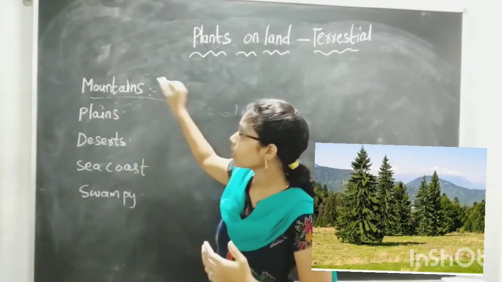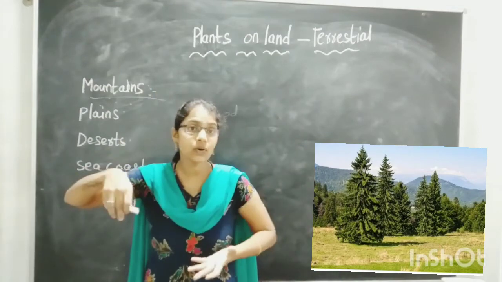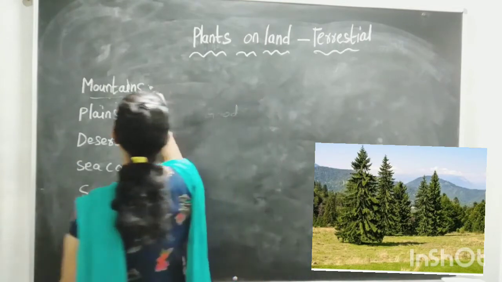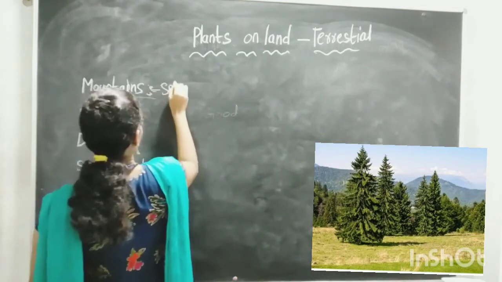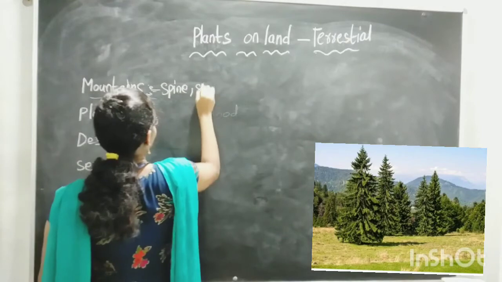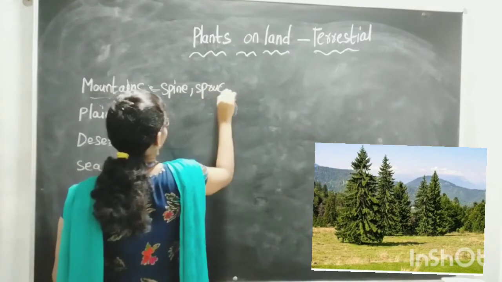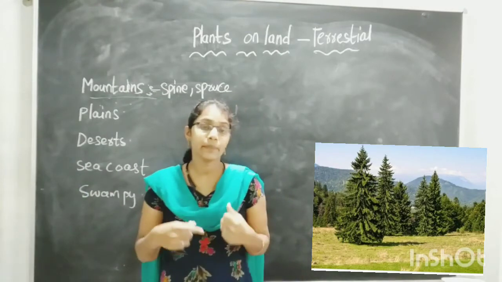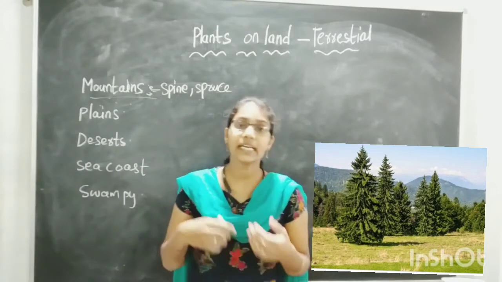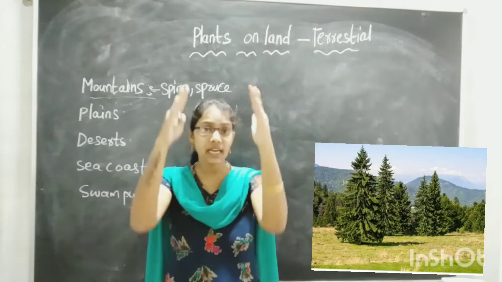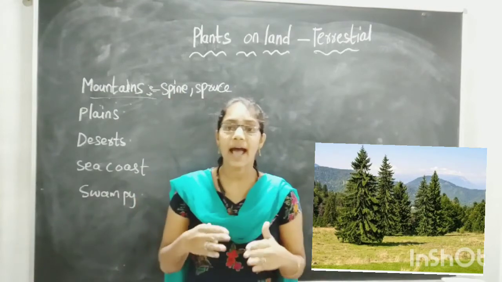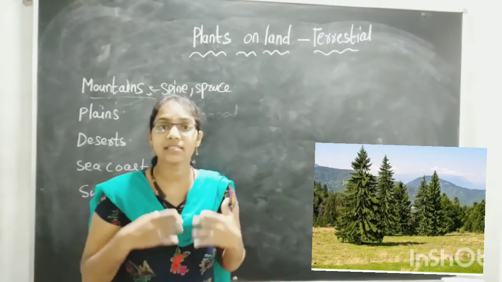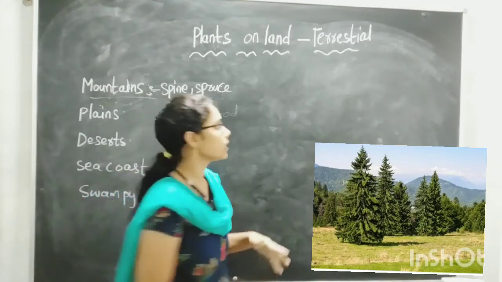Why do they grow in these mountain areas? How do pine and spruce look? So how do they look, children? The plants which are present in the mountain areas, in the hill areas, will be conical in shape.